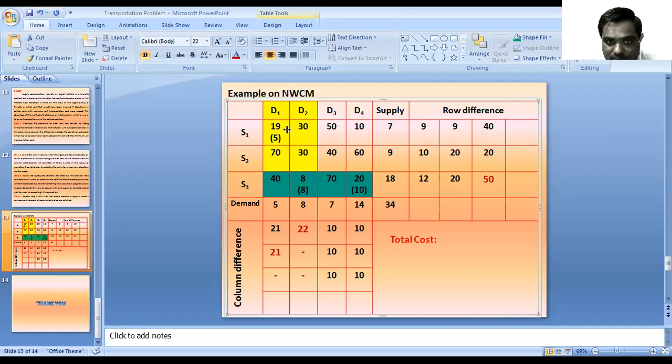Then the supply from S1 is 7 units. Out of these 7 units, we allocated 5, which means 2 units are remaining. The supply from S2 is 9 units. Out of these 9 units, we cannot allocate any single quantity yet. Okay, then again we have to repeat the same procedure. Take the difference, that is 50 minus 10, the difference is 40, then 60 minus 40, difference is 20.